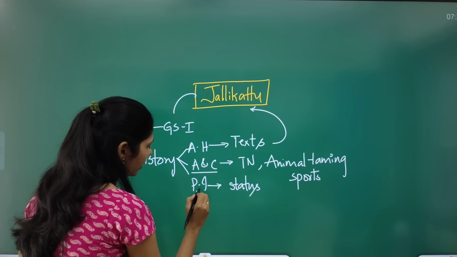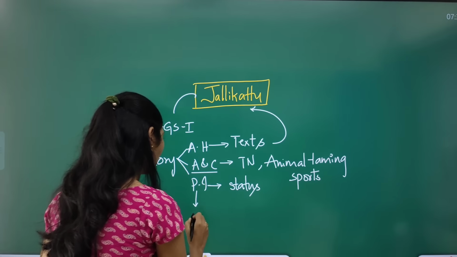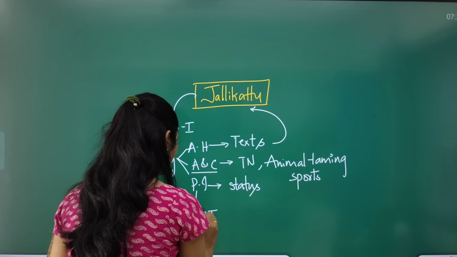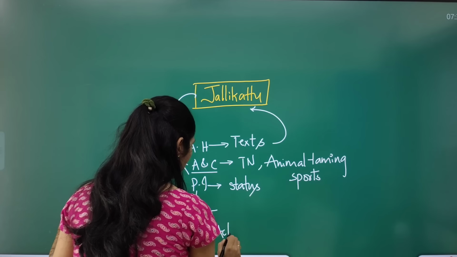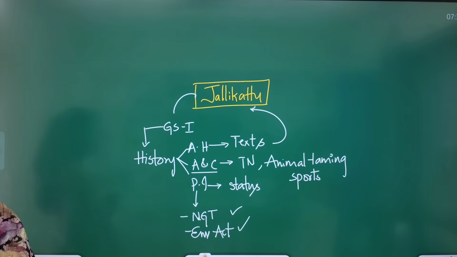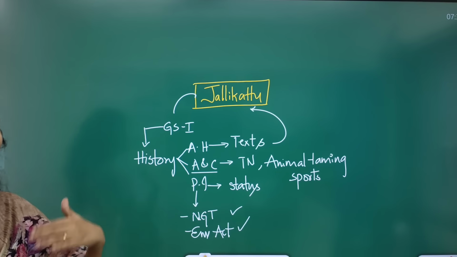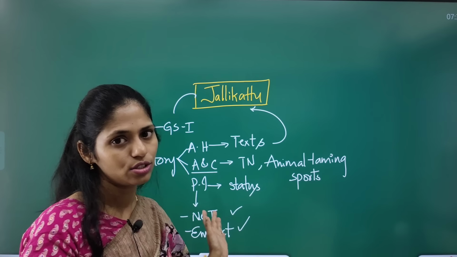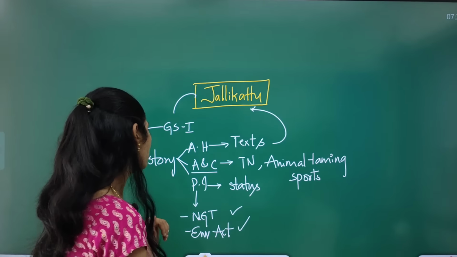Because after we got independence, now we are talking about animal rights. We got NGT and we got environmental activists, etc. These people are posing issues regarding the protection of animal rights. So because of this, you have to see in post-independent India and at the present era, what is the status of this bull taming sport. So this is from the history point of view, from GS paper 1.